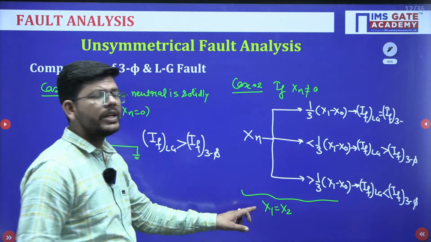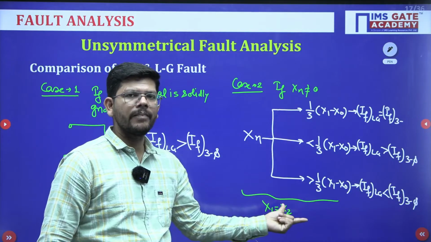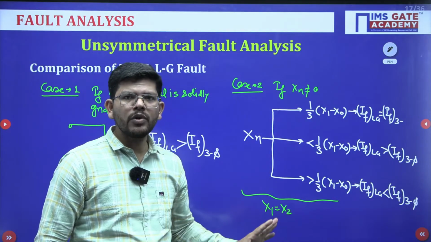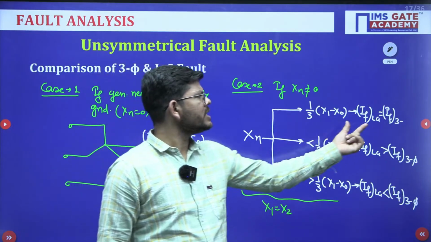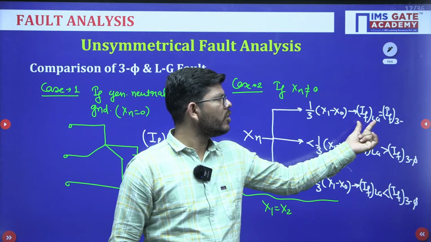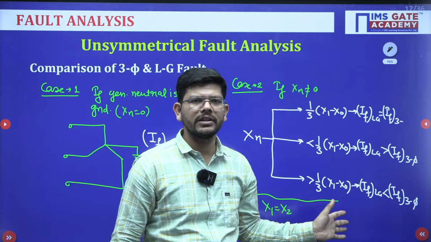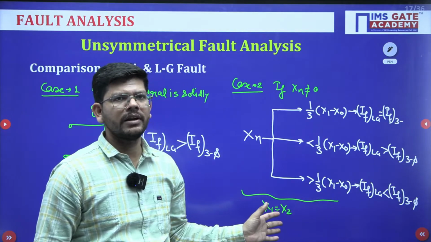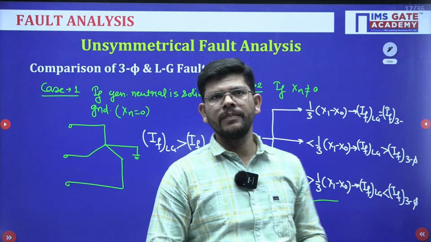So if X1 equals X2, you can directly calculate the reactance value by using this formula. If X1 is not equal to X2, don't use this formula. Otherwise just apply the condition, line to ground fault current equals three phase fault current, use their respective formulas and you will get the value of Xn. Okay, numerically calculate that. So be very vigilant with this condition and when we have to use this.